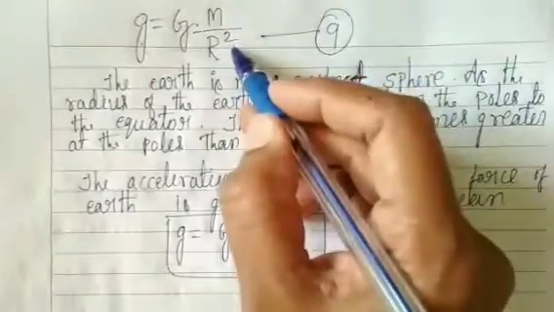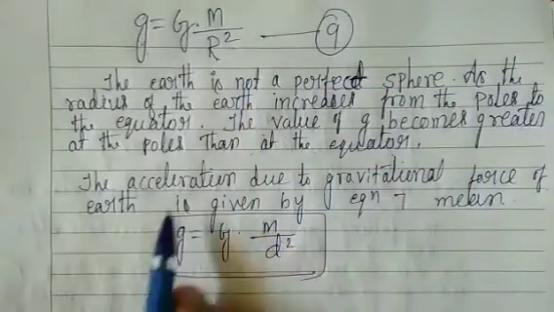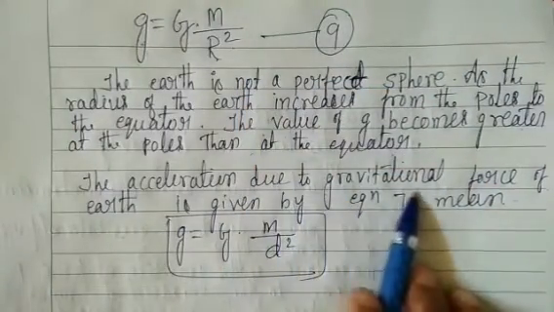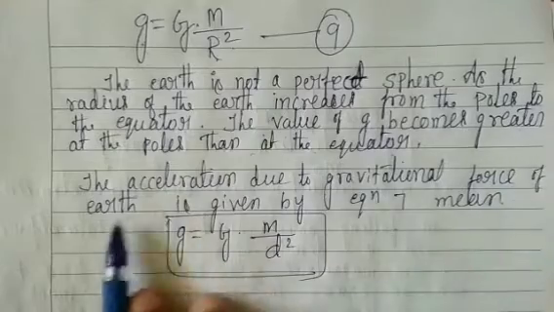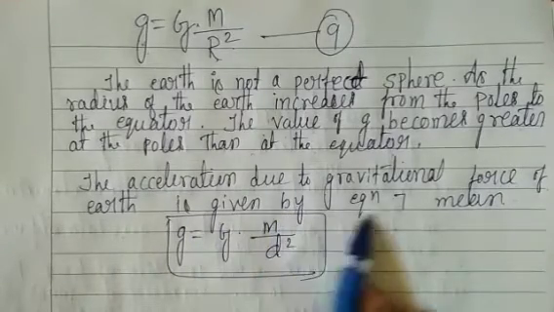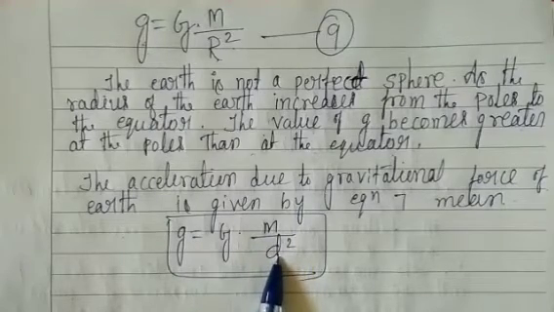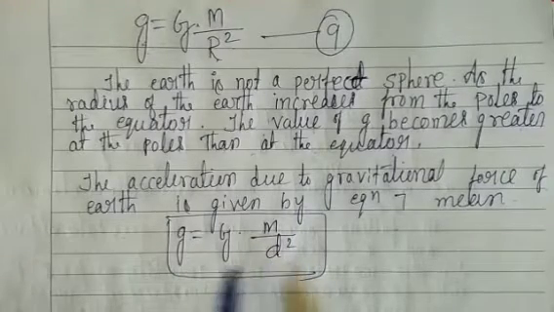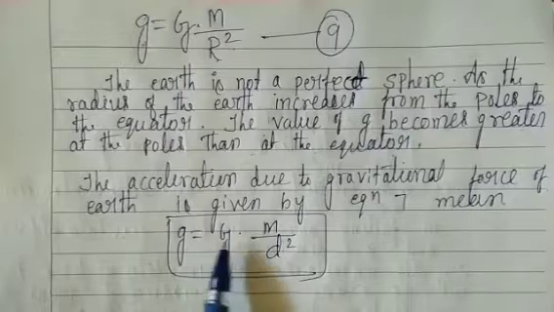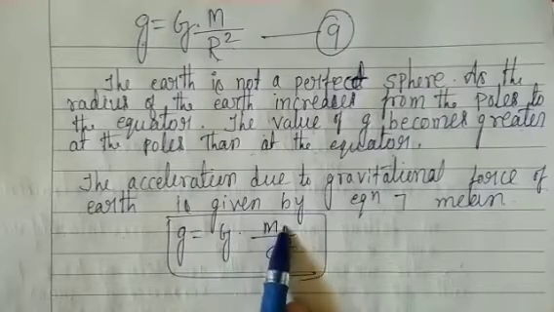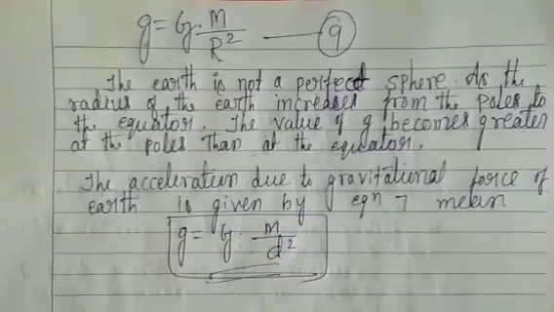The difference is that R square becomes d square. Once again, g is equal to G M by d square.